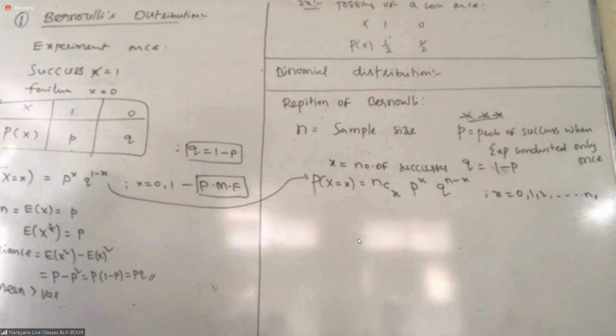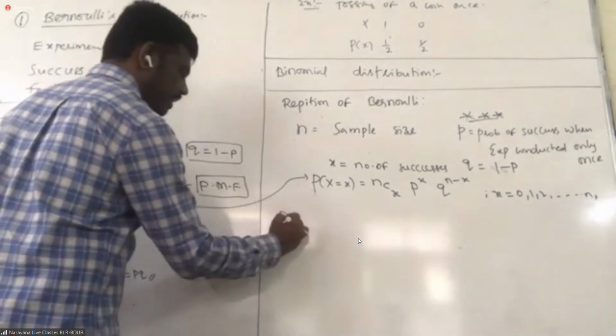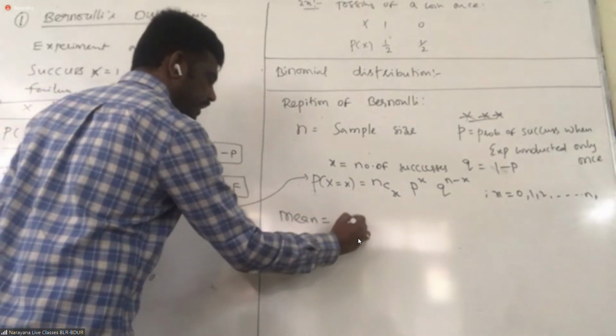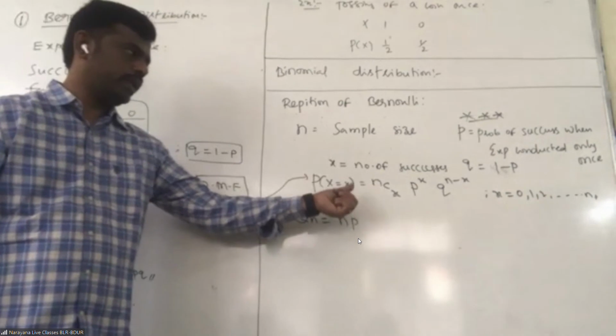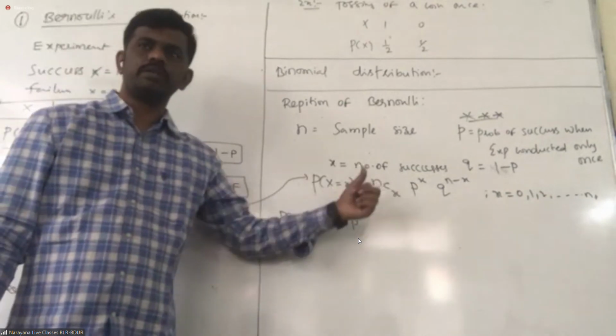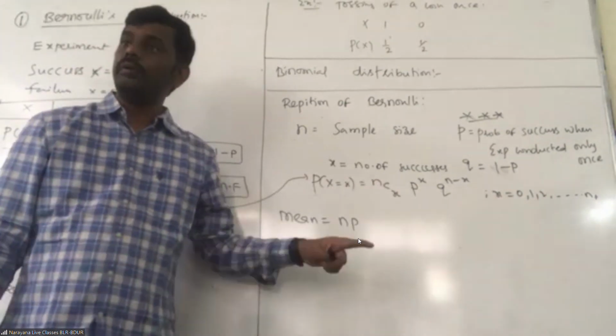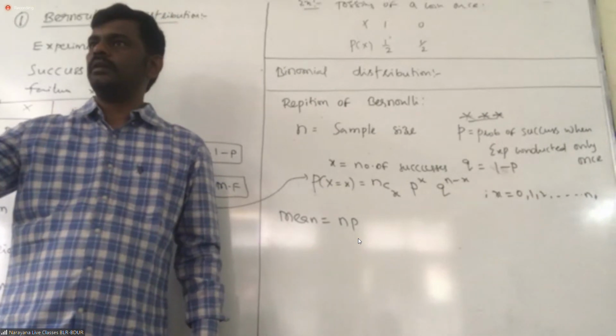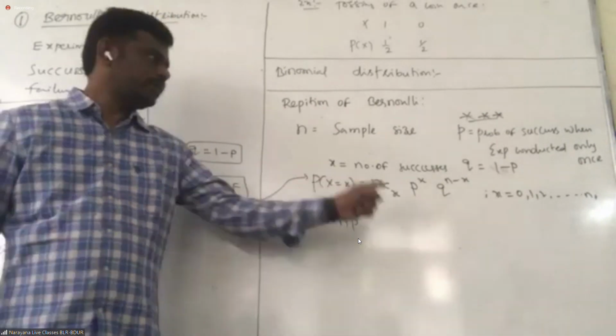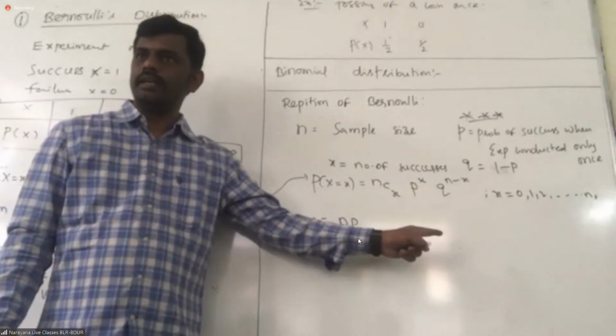Sorry, here one more point I need to add. What does np mean here? np means we need to calculate all of them. We need to put x equal to 0, x equal to 1, x equal to 2, x equal to 3. Then we will get a binomial. One term is increasing, one term is decreasing. Yes, sir.